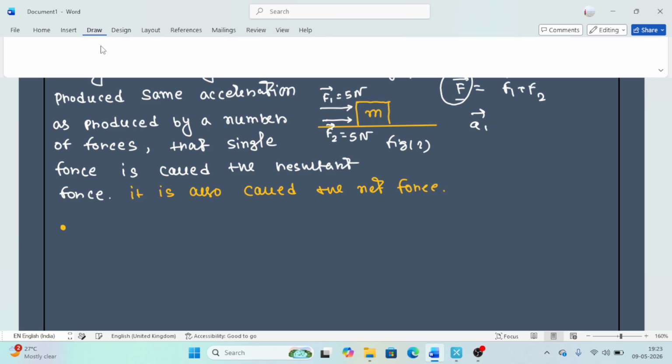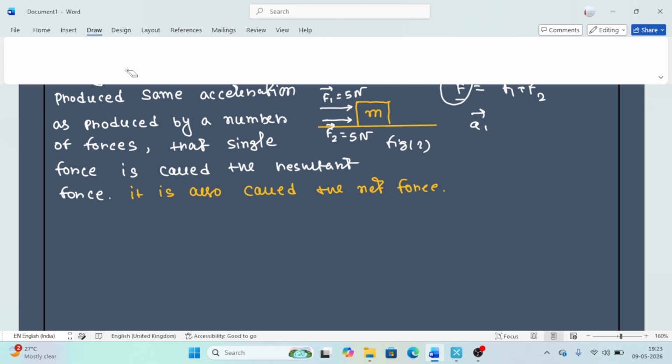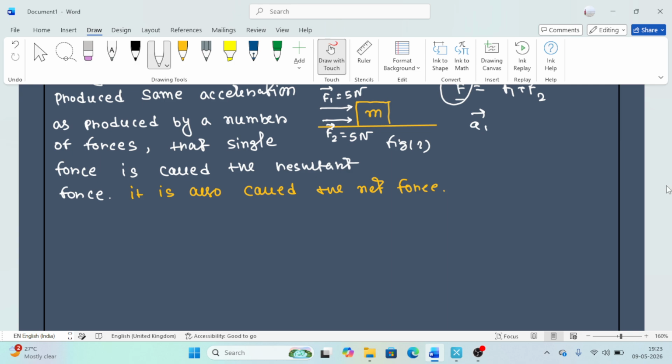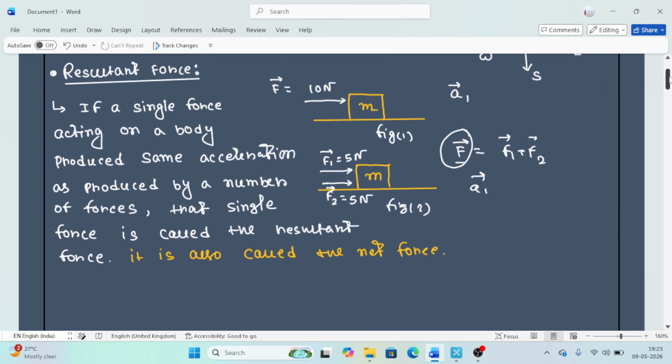I think it will be more understandable if I do one problem. From that problem we will understand how the forces act and what the actual meaning is.